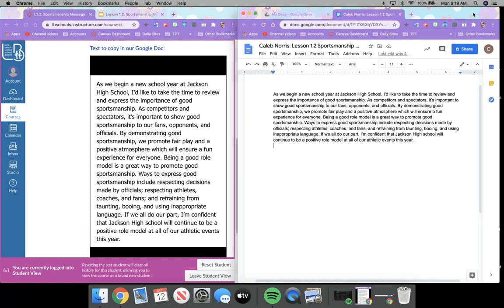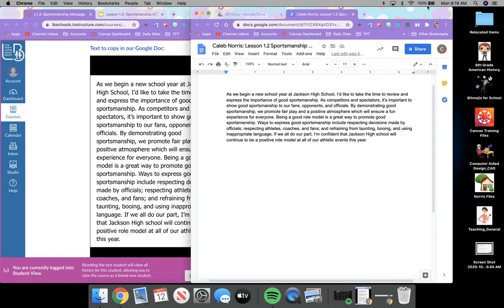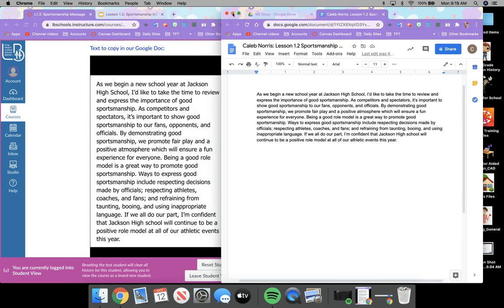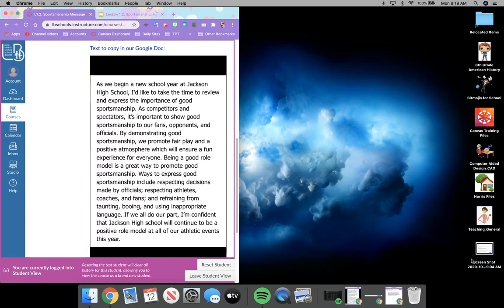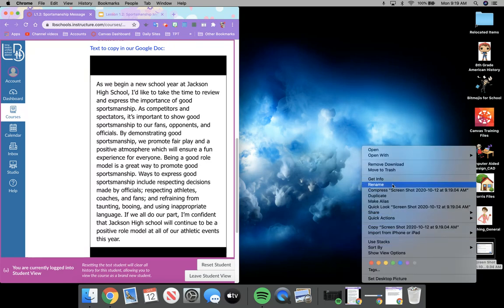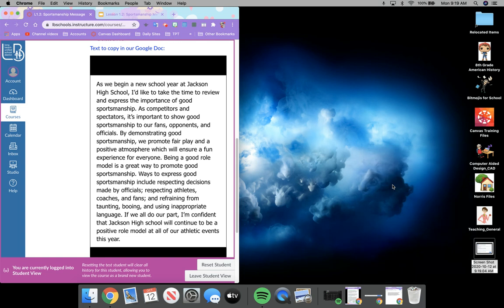Okay, now I'm going to move this window over to the side. Actually, what I'm going to do is minimize it for a second. And here's my screenshot. So I'm going to rename my screenshot. Caleb Norris, so first and last name, capital L, 1.2. Okay. Can you please pause the video and rename your screenshot?